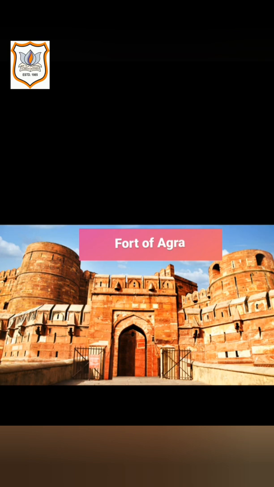Let's discuss in this video about Fort of Agra. Fort of Agra is located on the banks of River Yamuna in Agra city of UP. This fort is made of red stones, hence it is also known as Red Fort of Agra. It was built by Akbar in 1565 AD. He also built Jahangir Palace for his son Jahangir in this fort.